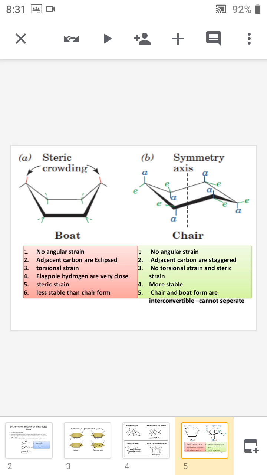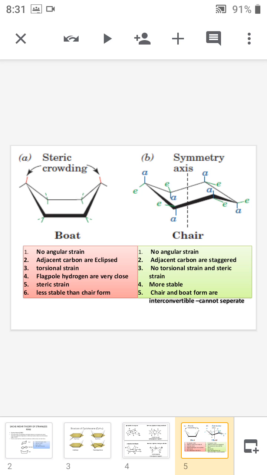I have shown the axis here with a dotted line, and the C-H sigma bonds are written as A and E. Every C-H bond marked A is parallel to the axis of the cyclohexane. So these hydrogen atoms or C-H bonds are known as axial bonds.